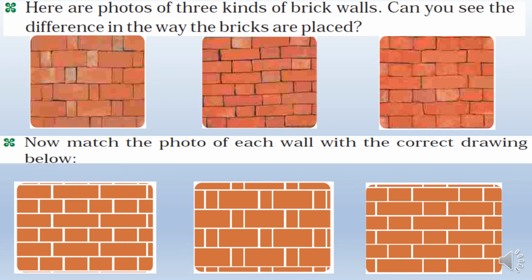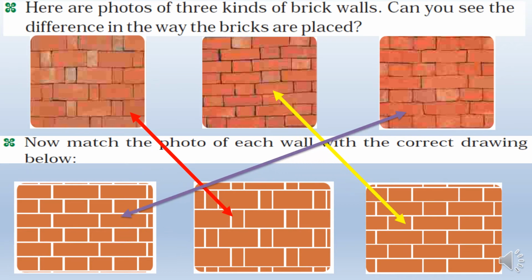So above is a real photograph and below is the drawing. You have to match the photo with the drawing. So here you can see the answer.